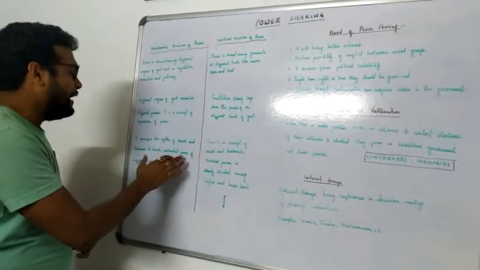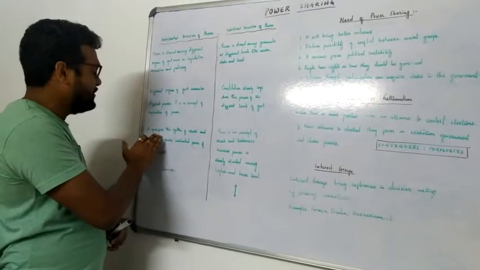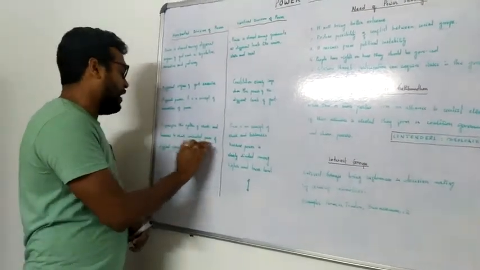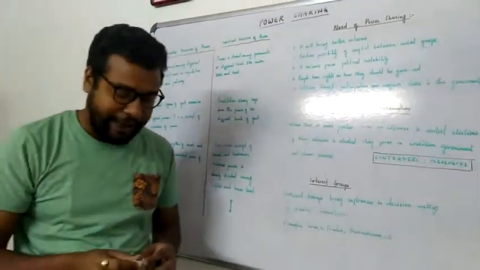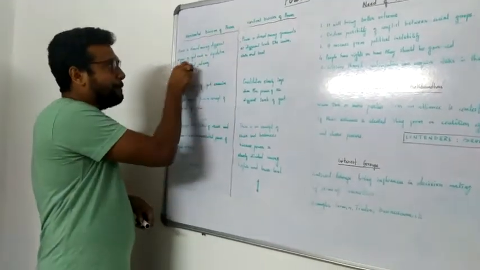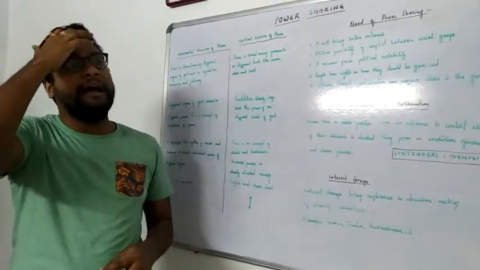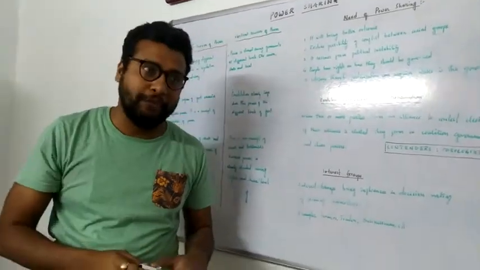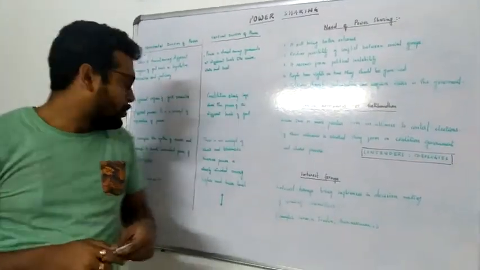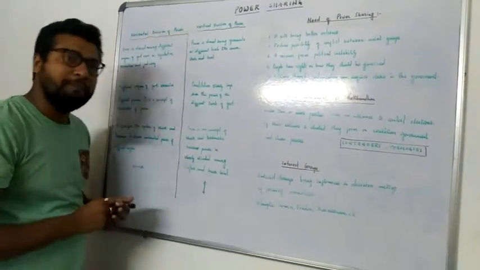Is it clear? And here you will see that the point has been written that it specifies the system of check and balances to check unlimited powers of different organs. So here we have unlimited powers of different organs, right? But none of the organs can overcross each other or take control of the power of the country. So we have what? A check and balance system in this horizontal division of power.